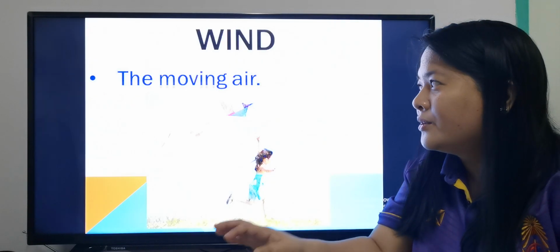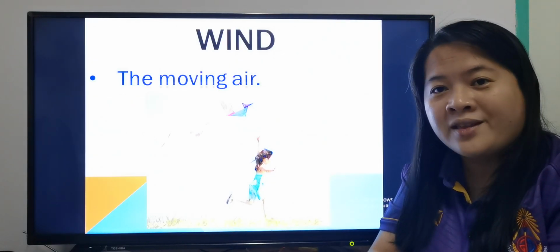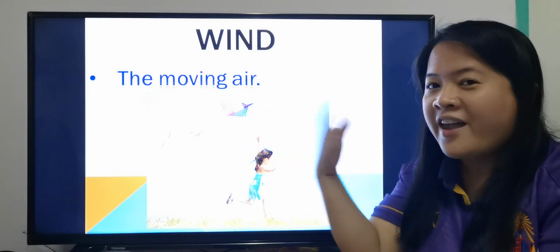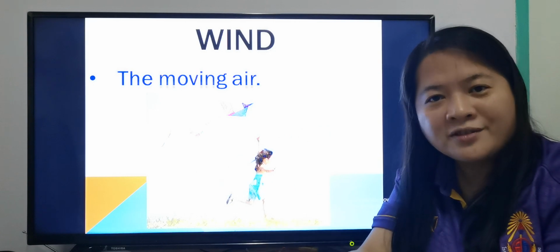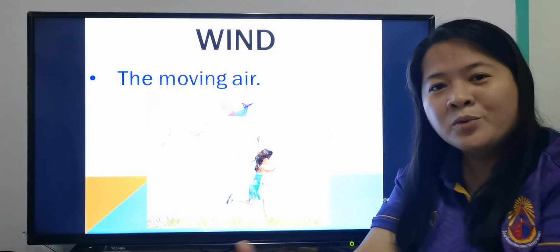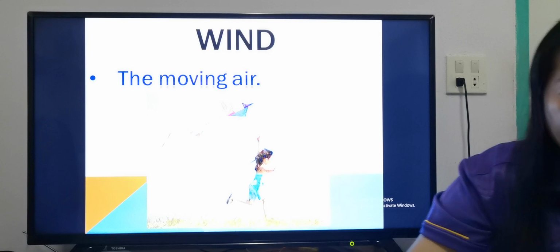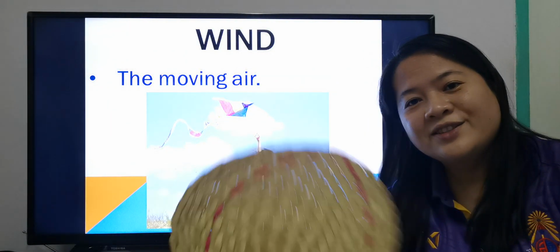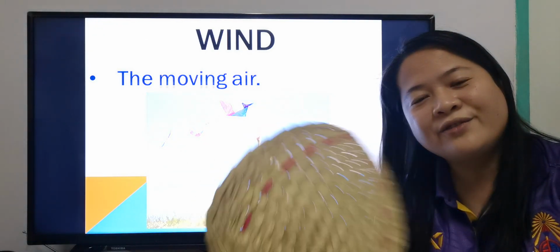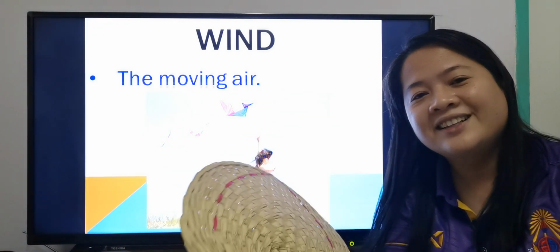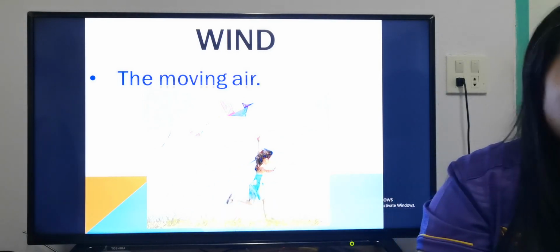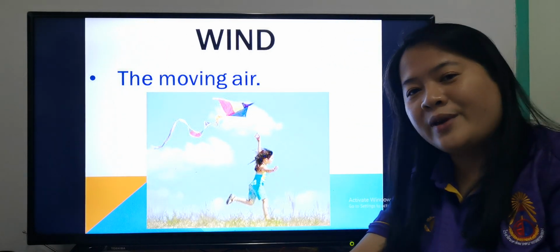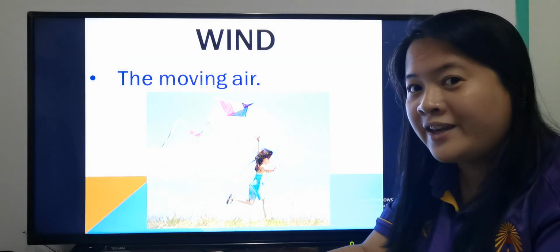Okay, so let's define what is wind. Wind is the moving air. Okay, we know air. Air is everywhere. It surrounds us. And when air moves, it's called wind. So for example, if I use this hand fan, there's wind on my hair. I can feel the wind, right? So when air moves, it's called wind. Wind is a moving air.